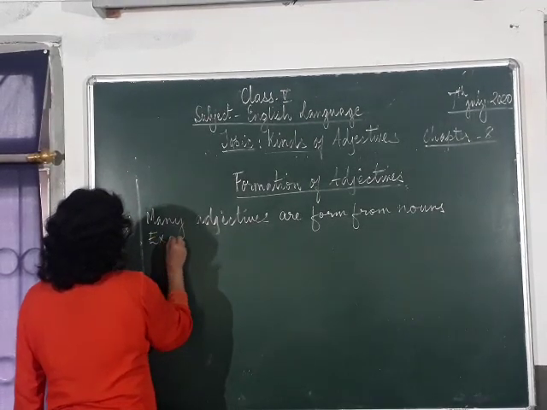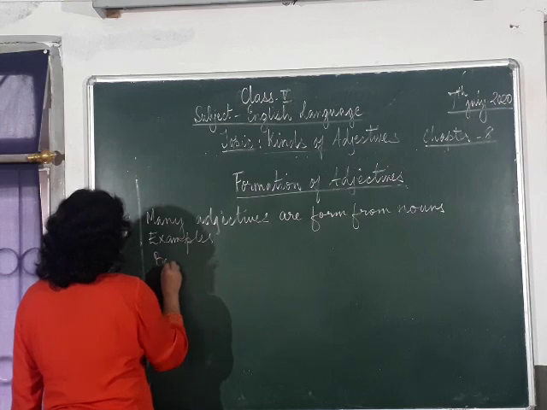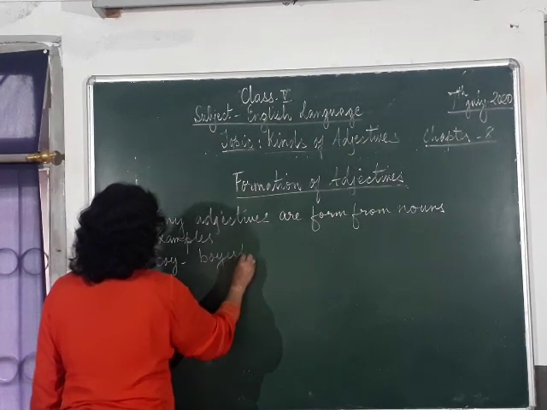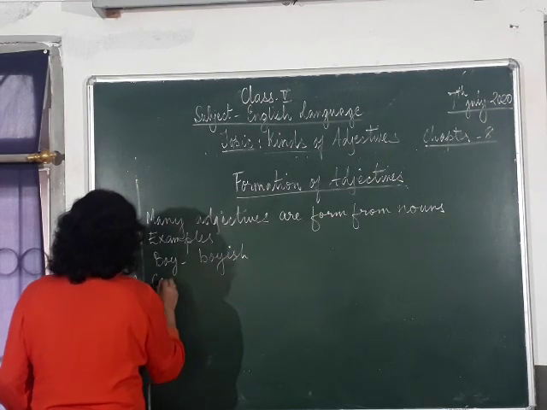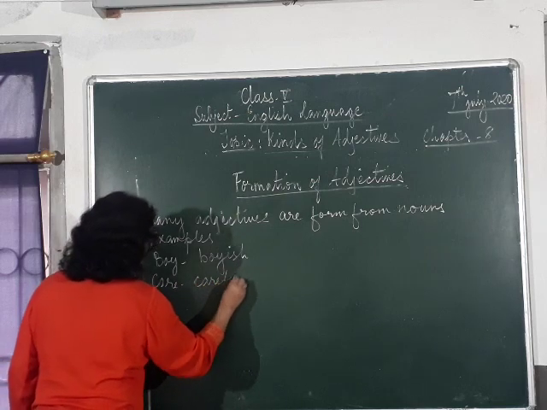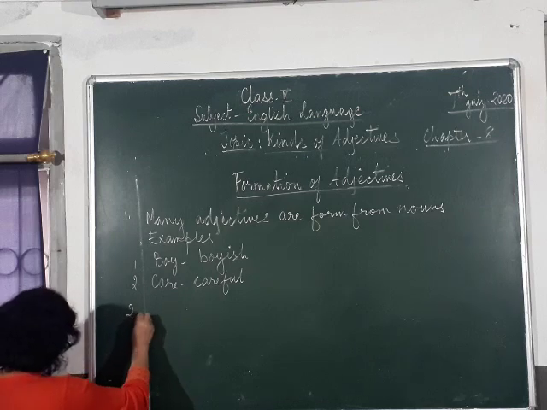Example: boy, boyish. Number 1. Number 2: care, careful.